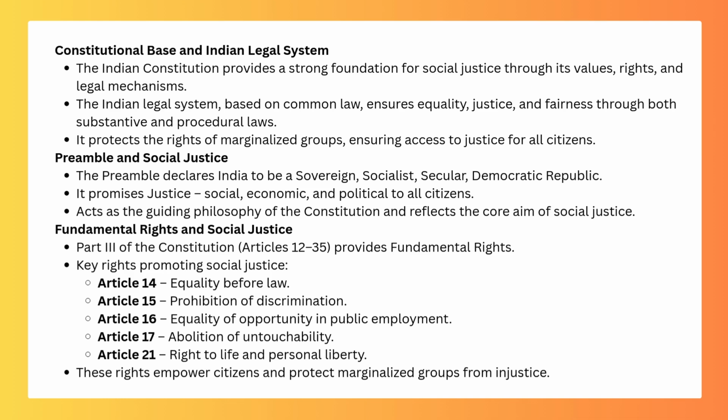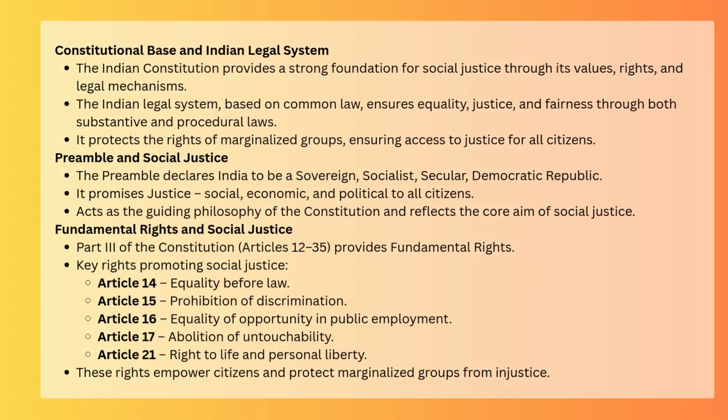Fundamental rights and social justice. Part 3 of the Constitution, Articles 12 to 35, provides fundamental rights. Key rights promoting social justice. Article 14, Equality before law. Article 15, Prohibition of discrimination. Article 16, Equality of opportunity in public employment. Article 17, Abolition of untouchability. Article 21, Right to life and personal liberty. These rights empower citizens and protect marginalized groups from injustice.